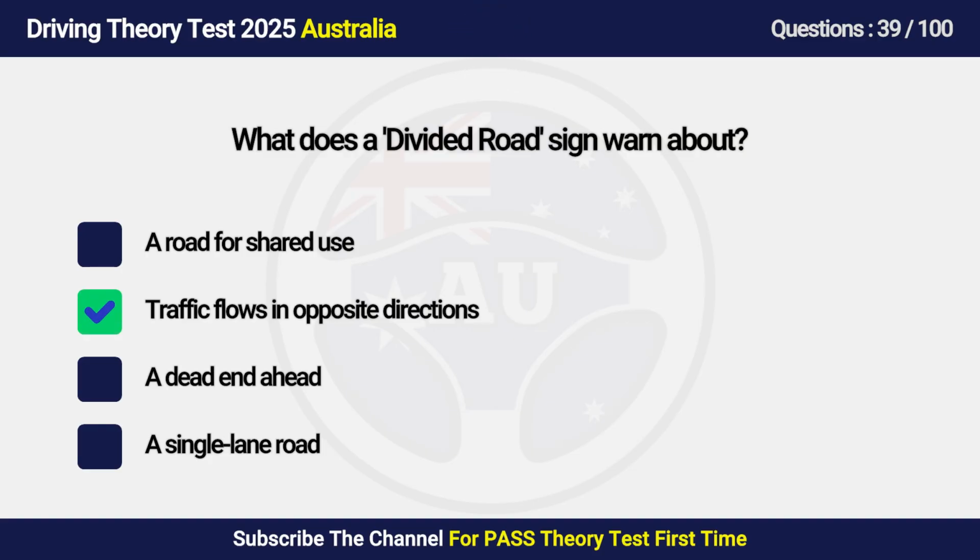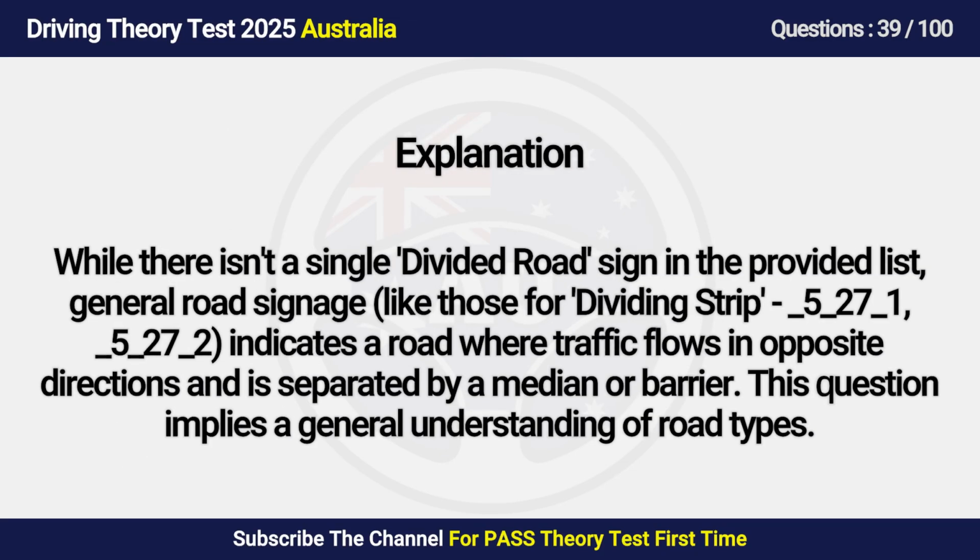Answer is B. Traffic flows in opposite directions. While there isn't a single divided road sign in the provided list, general road signage like those for a dividing strip indicates a road where traffic flows in opposite directions and is separated by a median or barrier. This question implies a general understanding of road types.